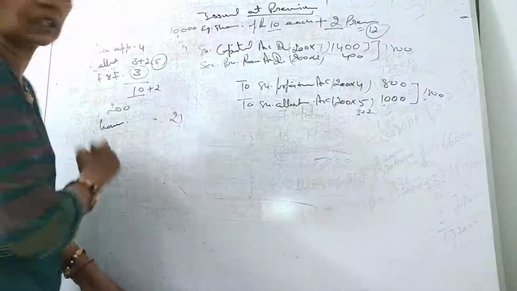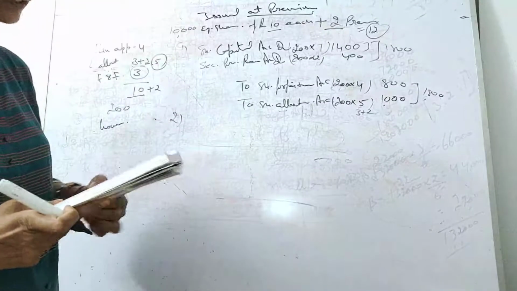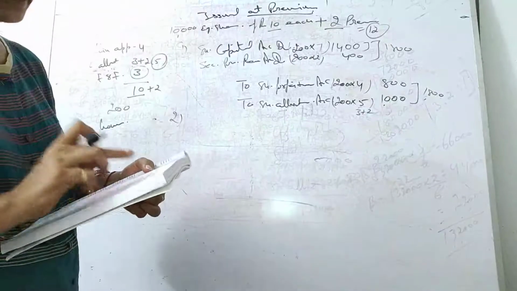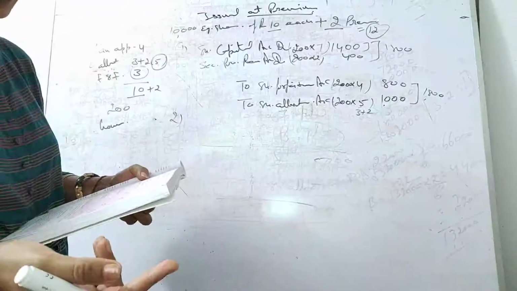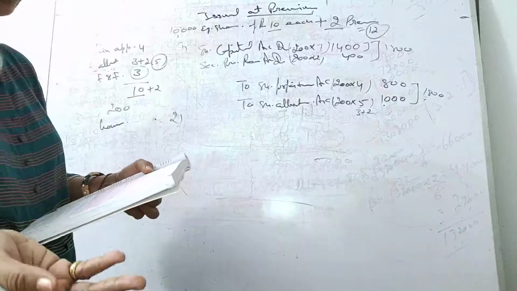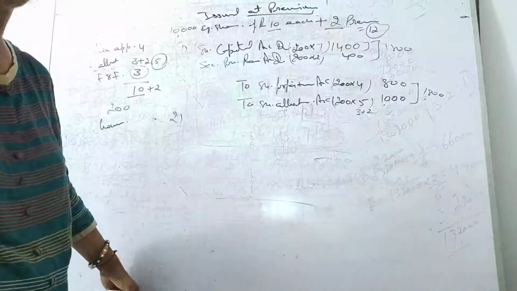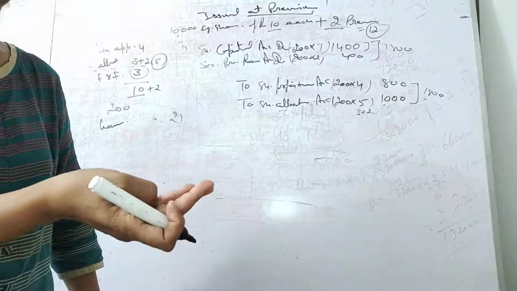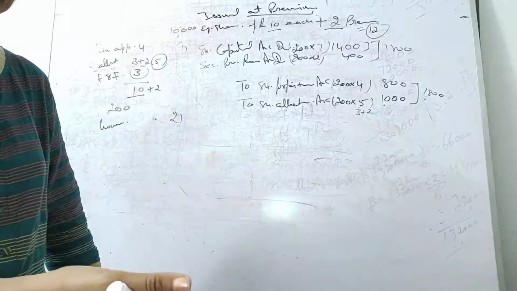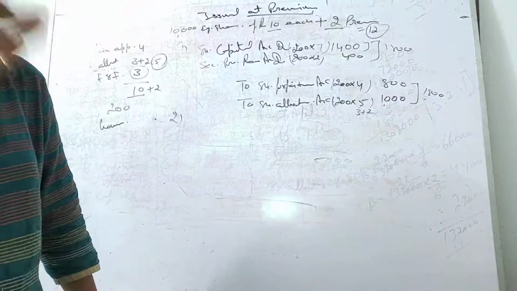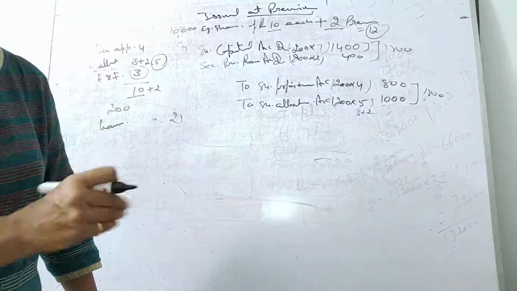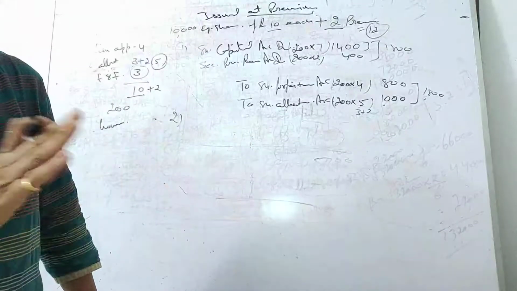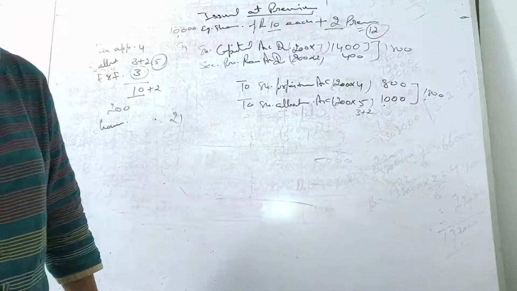Now the second condition, it is telling an alternate case: if Gaurav did not pay allotment money and on his subsequent failure to pay first and final call, his shares were forfeited. That's also very simple. We have learned it. Okay, means he didn't pay the allotment and the company has given a little time to Mr. Gaurav to pay the money, but he did not pay it even at the time of first and final call. Means the company has due the first and final call to Gaurav, but he didn't pay that time also, and now the company has forfeited the share.